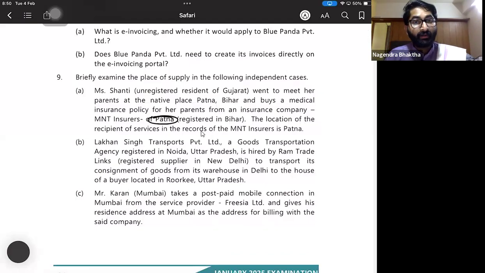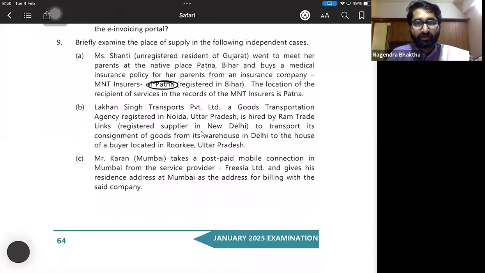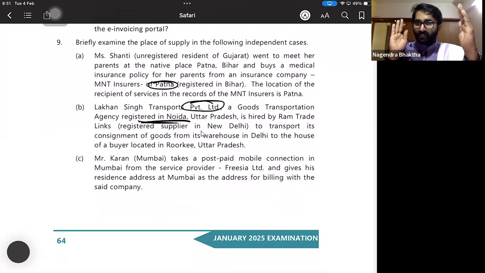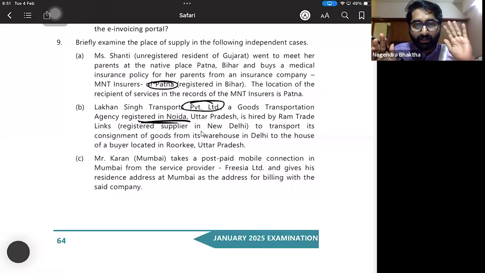And the second one, question number 9, point B. Lakhan Singh Transports Private Limited, a goods transportation agency registered in Noida, Uttar Pradesh, is hired by Ram Trade Links to transport its consignment. These guys are a private limited, a goods transport agency registered in Noida, so they are already registered. If transportation services are given to a registered person, the registered place will be the place of supply. What will be the place of supply here? Uttar Pradesh.